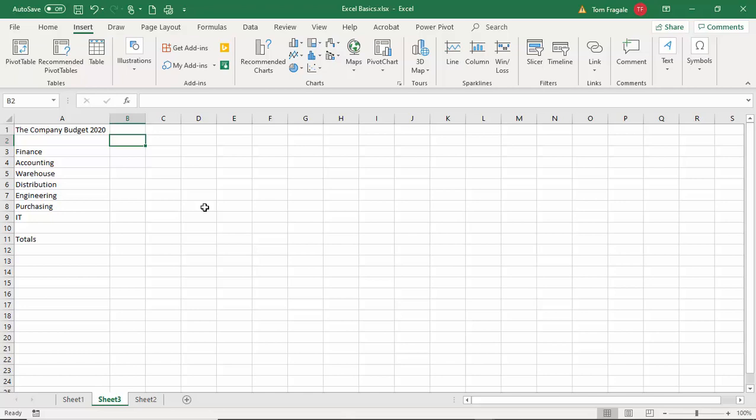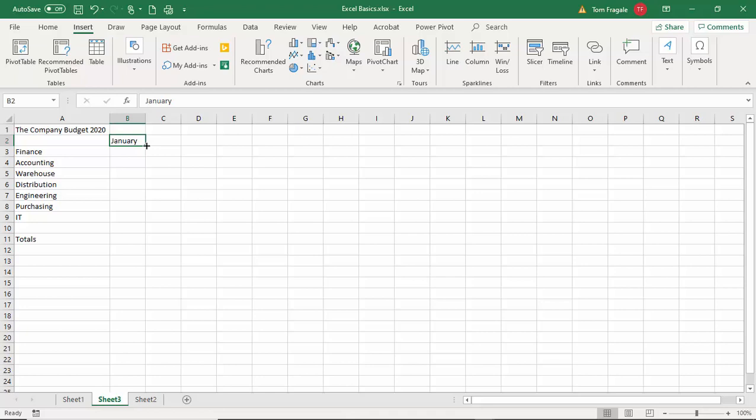Now, across the second row, I would like to have the names of my months. So I'll type in January. So I could type in the rest of the months going across, but here's the quick way. I'm going to click on the word January. Now, I'm going to get the black cross in the corner there. You have to be right on the corner to get that black cross. That's called the speed fill or the autofill.